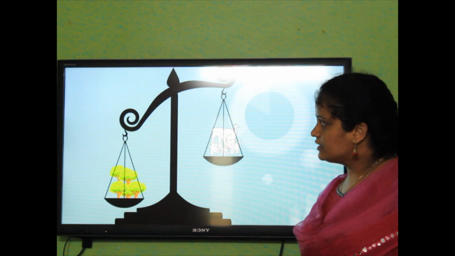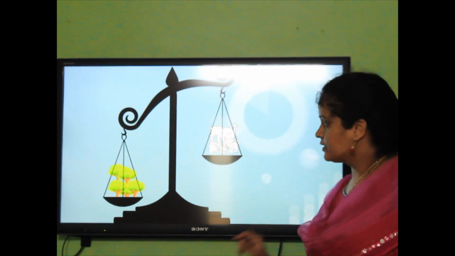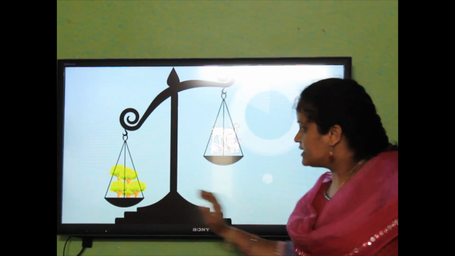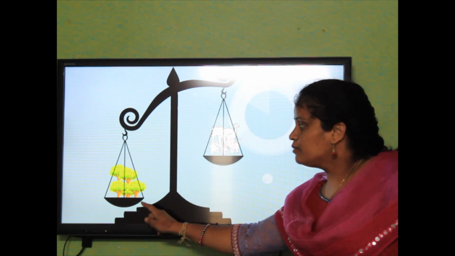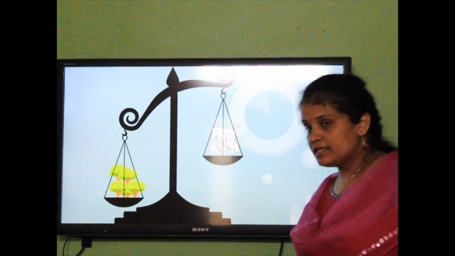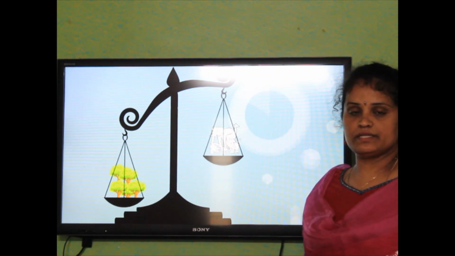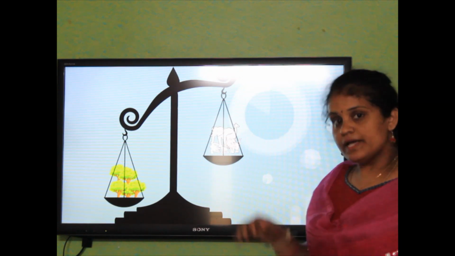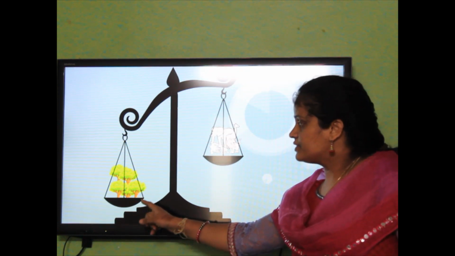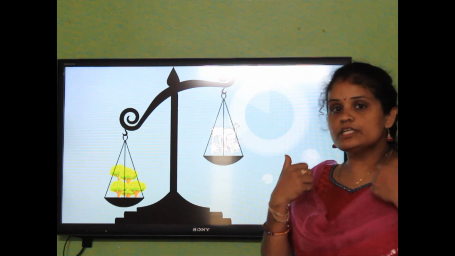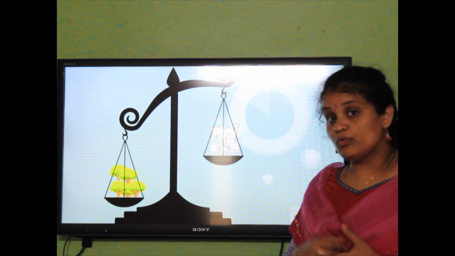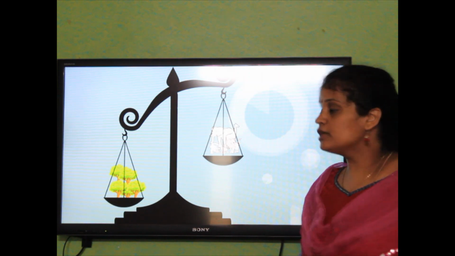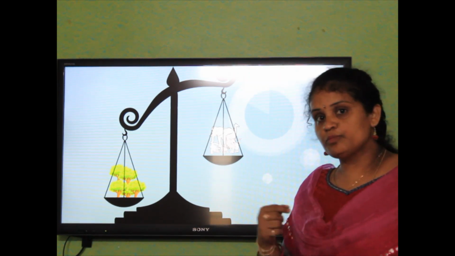Next we are going to take the second condition. Children, what are you observing? In this condition, on one side trees and plants are there, on another side animals are there. If you observe this picture, more trees and plants are there, fewer animals are there. Then what will happen? In this condition, if more trees and plants are there, they will release more oxygen. But they need more carbon dioxide also. Why do they need more carbon dioxide? To prepare their food.